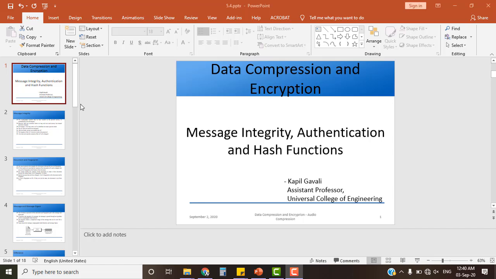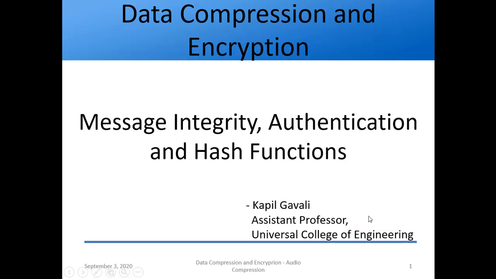Asymmetric key cryptography. What is asymmetric key cryptography? We have two keys basically, one is the public key and the other is the private key, and there is a relation between the two keys. So that we studied, and we also studied the problem of key exchange or key agreement.